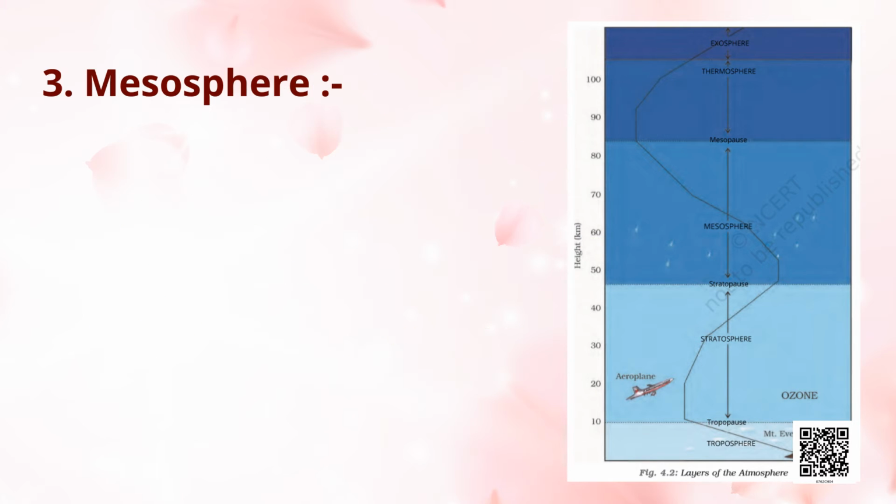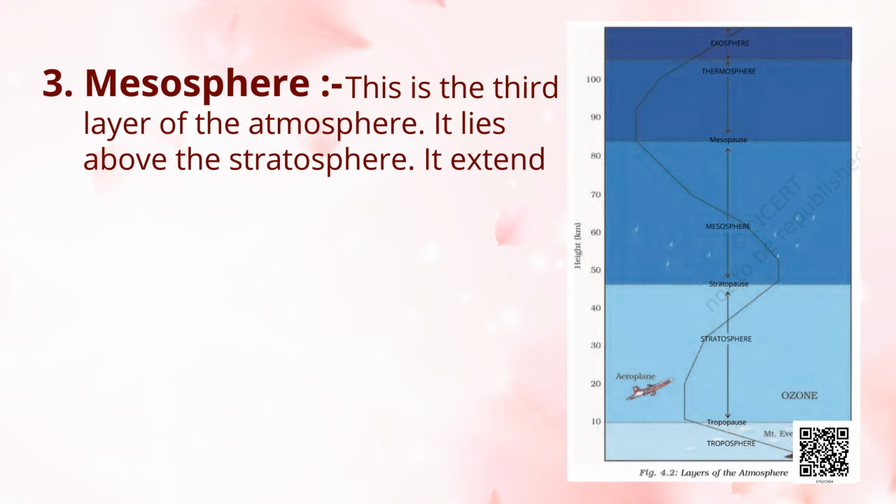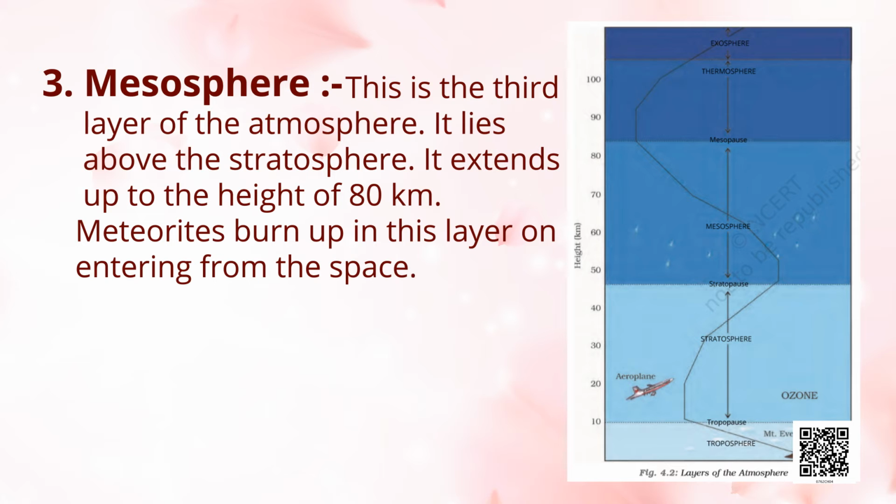Next is the mesosphere. This is the third layer of the atmosphere. It lies above the stratosphere. It extends up to a height of 80 km. Meteorites burn up in this layer on entering from space.